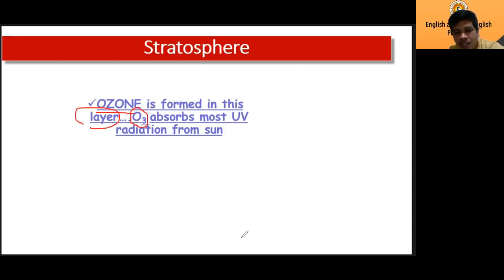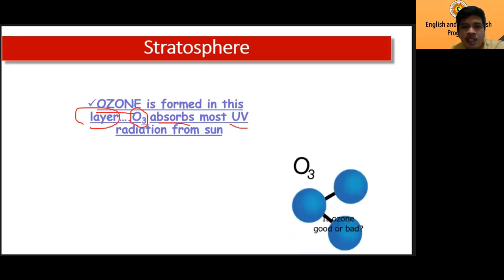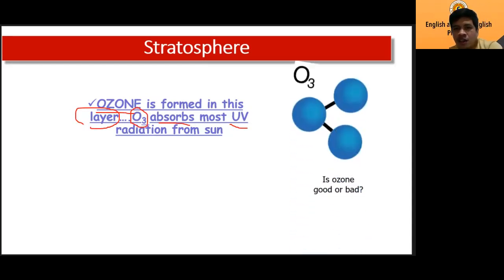What does it do? The ozone layer absorbs most ultraviolet radiation from the sun. Okay, the ozone layer protects us from the harmful ultraviolet radiation from the sun. So that's the ozone layer. The question: is it good or bad? Depends.